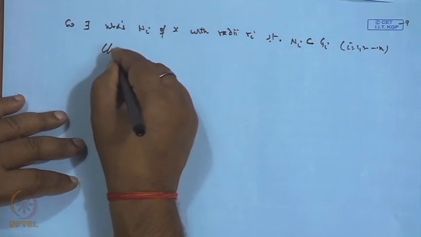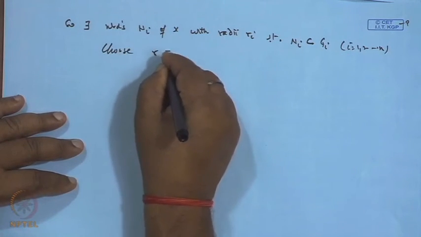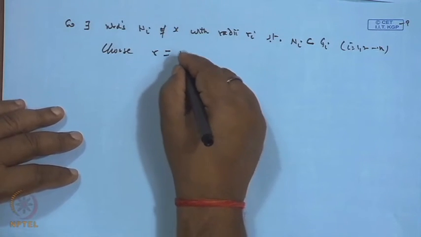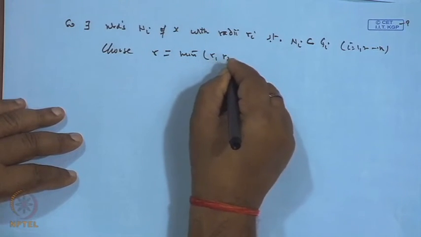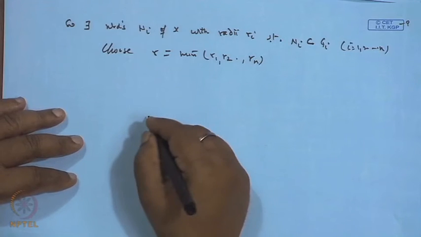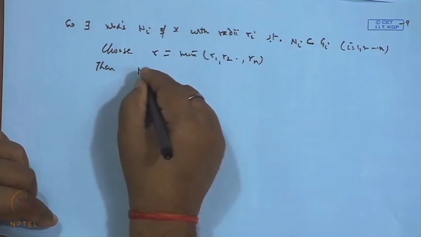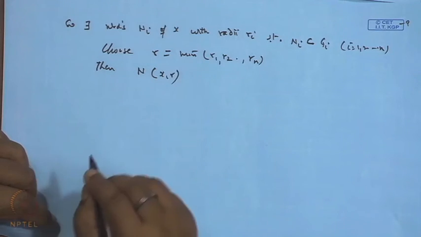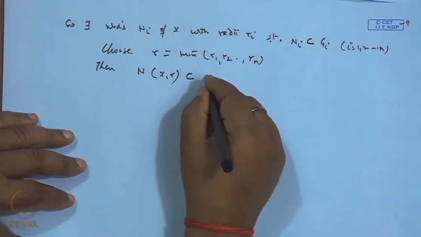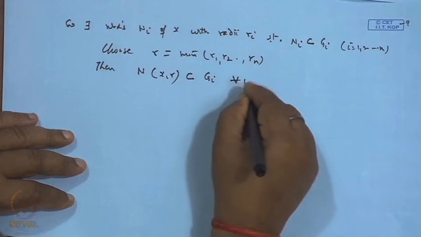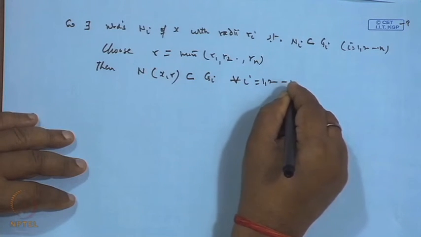Now, choose the radius r as the minimum of r 1, r 2, up to r n. If we draw the neighborhood with center x and radius r, it will obviously be contained in G i for each i, 1 to n.